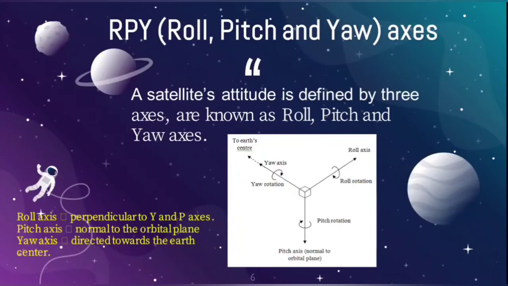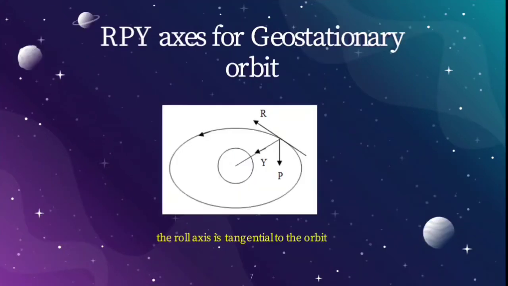RPY axis, roll, pitch and yaw axis. These three axes are very important in attitude control. A satellite's attitude is defined by these three axes, which are known as roll, pitch and yaw axis. See this diagram. The roll axis will be perpendicular to the yaw and pitch axes, the pitch axis will be normal to the orbital plane, and the yaw axis will be directed towards the earth center. This is the pictorial representation of the RPY axes in case of geostationary orbit.